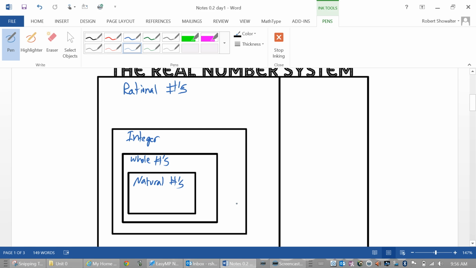Okay, and then over kind of on the outside by itself are the irrationals. So they're irrational, so we keep them segregated from everybody else. Irrational, where we put irrational people to keep them on the side of the room in the corner.